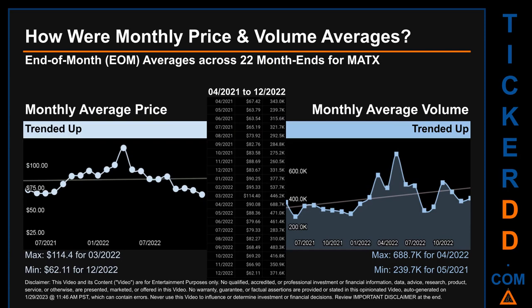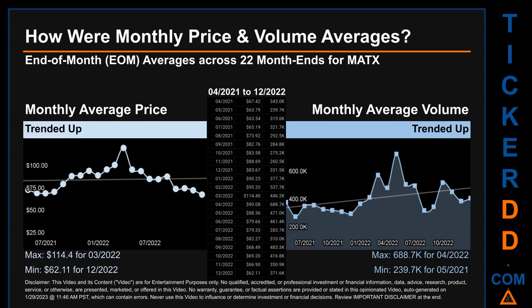How were price and volume averages for MATX? Across 449 trading days, there were a total of 22 month ends, of which monthly averages for daily price and volume were calculated. Overall, monthly price average trended up while monthly volume average trended up.